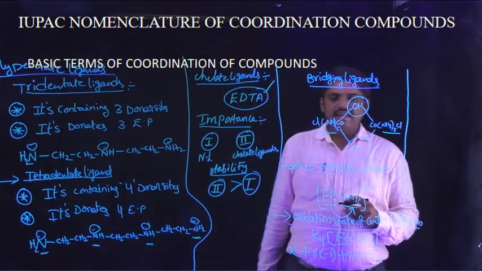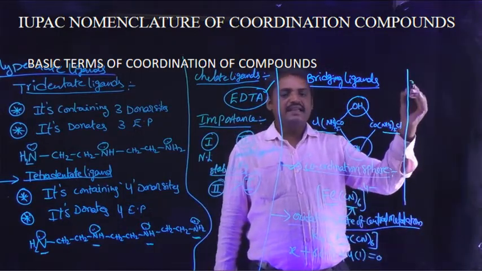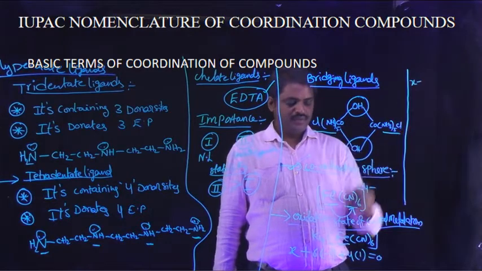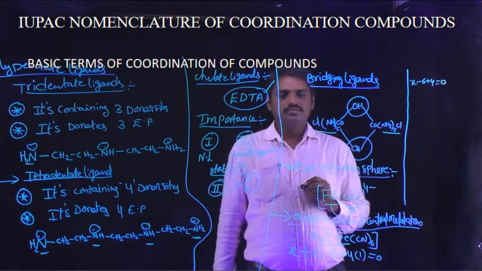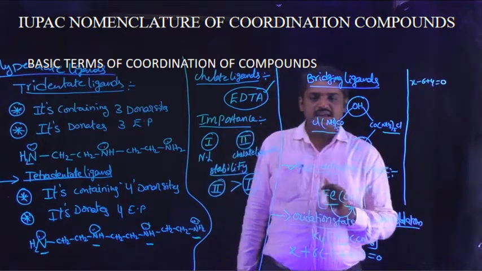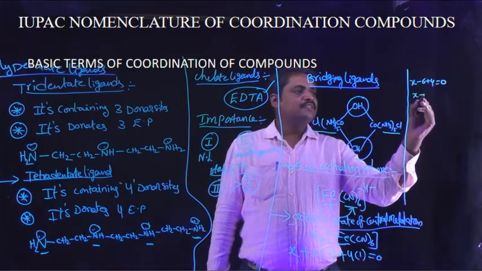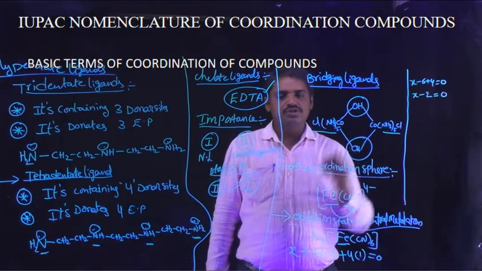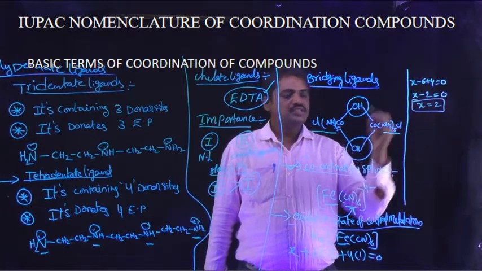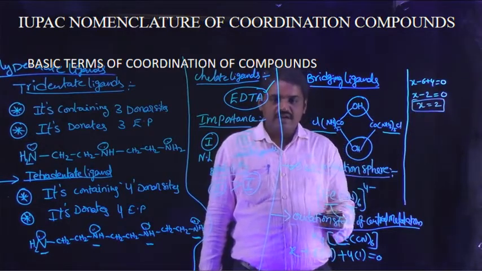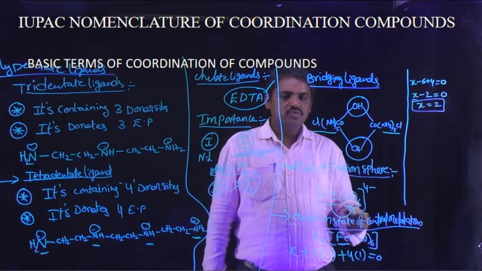To calculate the X value, X minus 6 plus 4 is equal to 0. Then X minus 2 is equal to 0. X is equal to 2, which means the central metal atom oxidation state is 2.